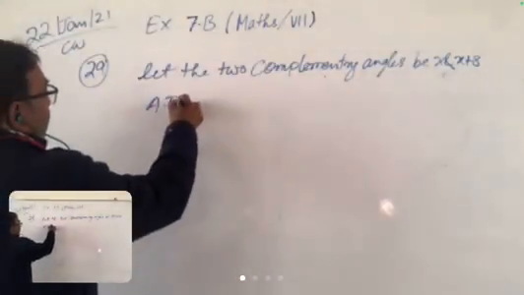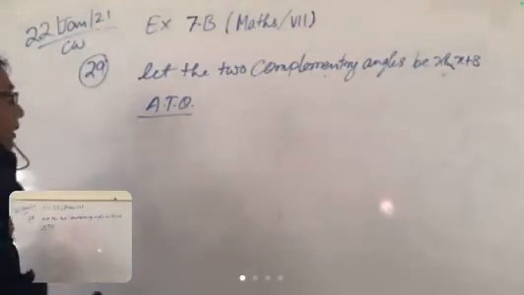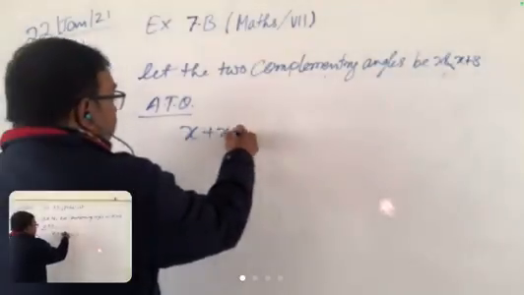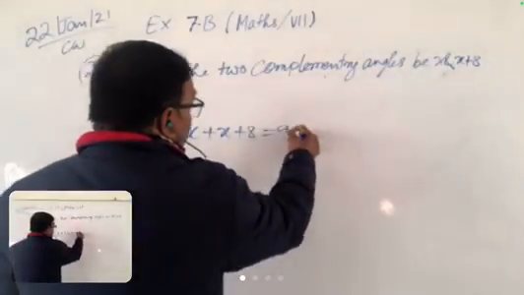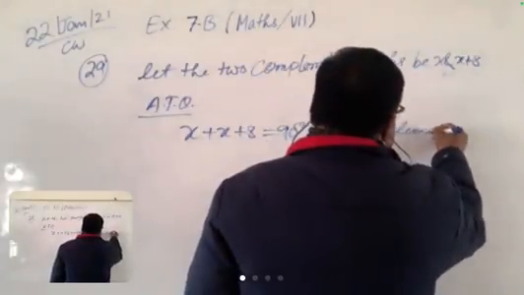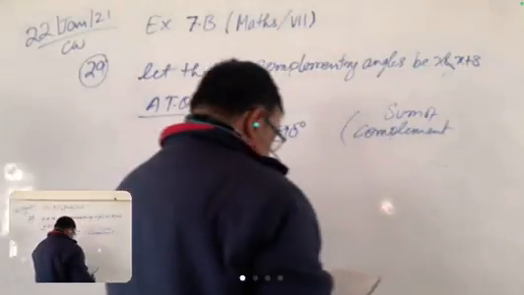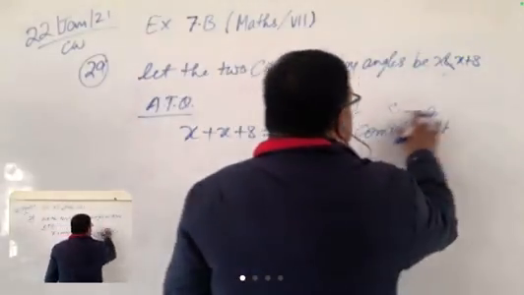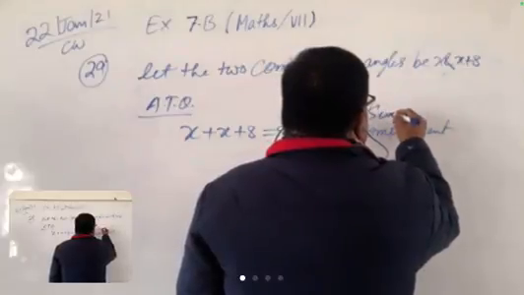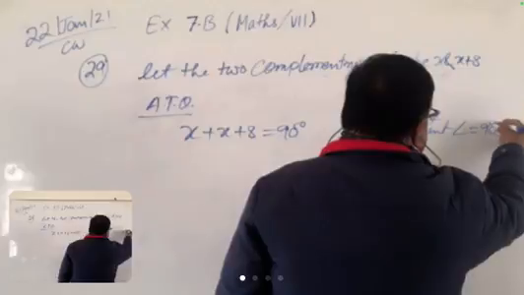Now according to question, x plus (x plus 8) is equal to 90 degree. Sum of two complementary angles is equal to 90 degree.